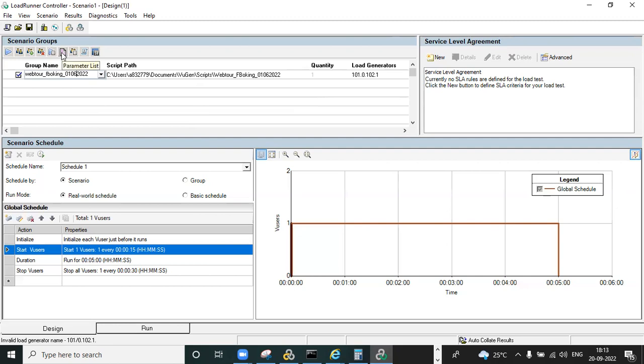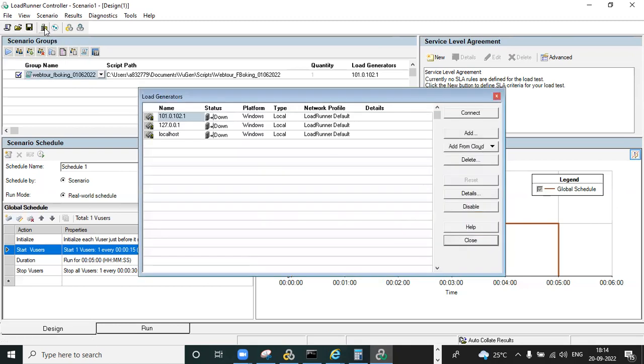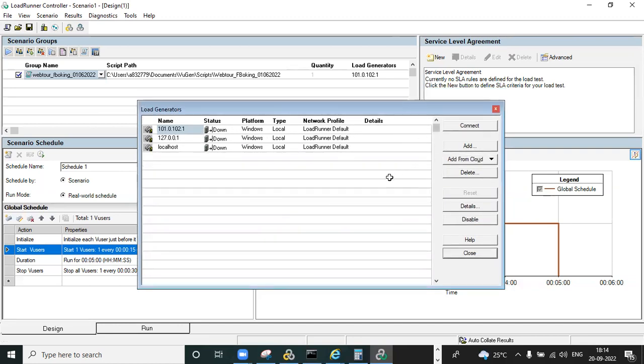This is the runtime settings, this is the parameter list, this is the details, this is the view script, and this is the virtual users. This is the add group, for when you want to add any scripts. This is the load generator. Click on this, and all the load generators you have added will be displayed here. If you want to delete one, you can click on delete, and the particular load generator you selected is deleted automatically.